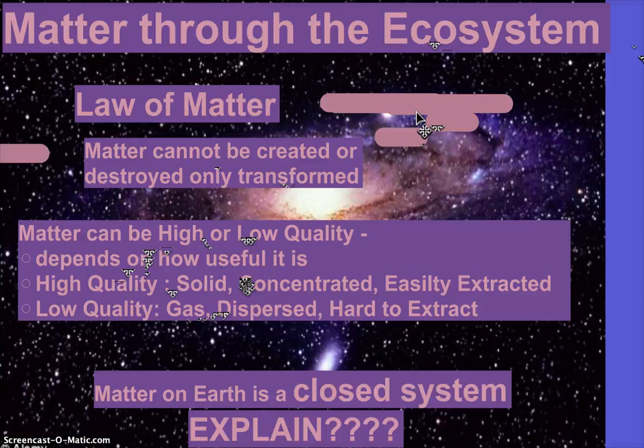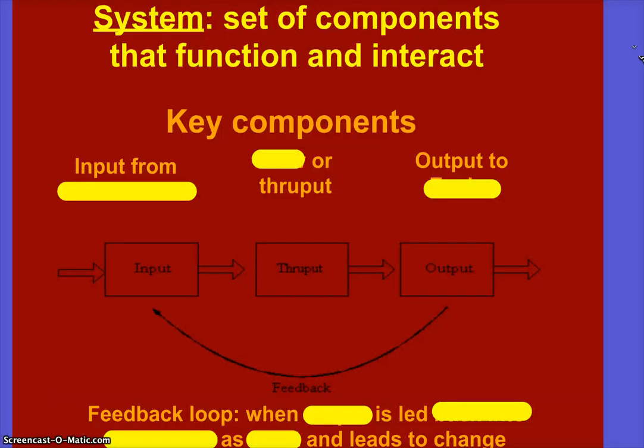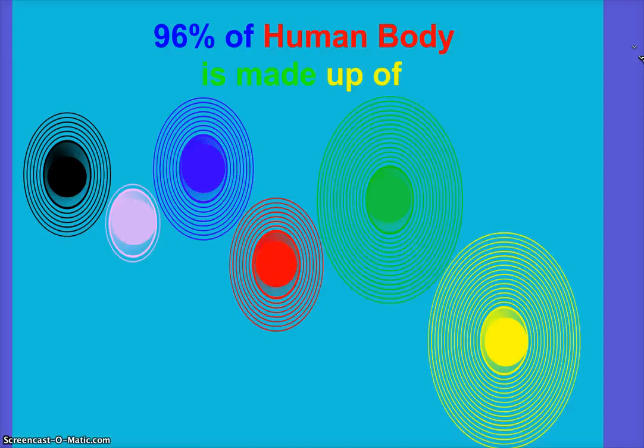When is this a false statement? Bonus opportunity number 2. When we put stuff in space. Awesome. When we take stuff from Earth and we build a space station, we removed matter from Earth. It's no longer part of the cycle, yes? See my space picture? Good. All right. You could delete this slide and delete the slide after.